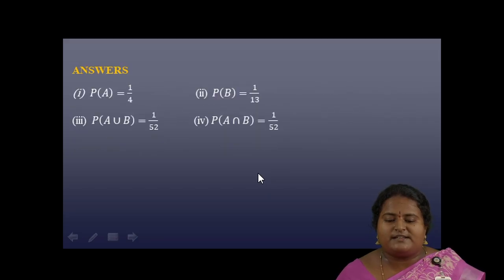So the corresponding answers are P of A is 1 by 4, P of B is 1 by 13, P of A intersection B equal to 1 by 52, and then P of A union B is also 1 by 52.